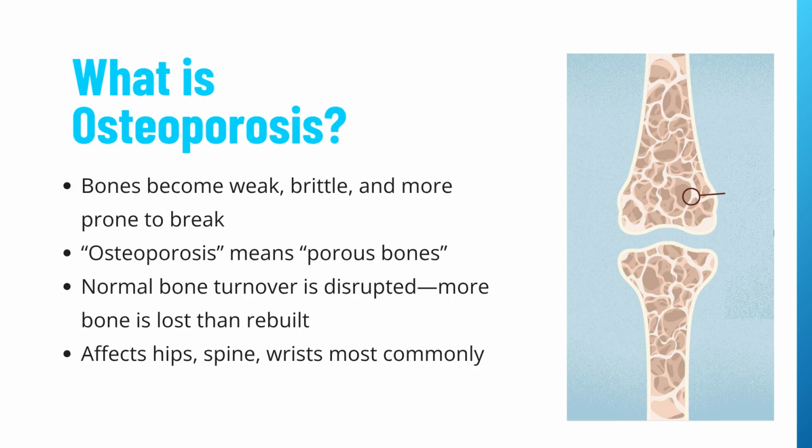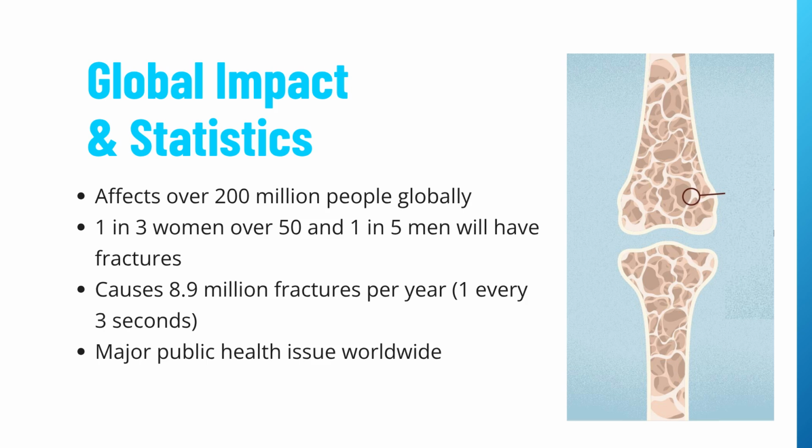Osteoporosis is a medical condition in which bones become weak, brittle, and more likely to break. It literally means porous bones. In a healthy person, bone tissue is constantly being broken down and rebuilt. But in osteoporosis, the rate of bone loss outpaces the formation of new bone. This leads to decreased bone mass and density, making bones fragile and prone to fractures, especially in the hips, spine, and wrist. Osteoporosis is a major public health concern, especially among older adults and postmenopausal women.